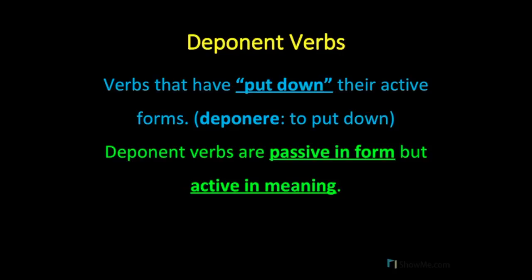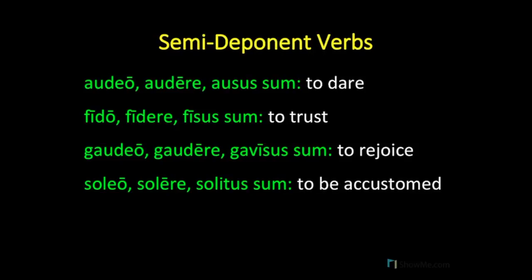Now, as you might have guessed from the name, semi-deponent verbs are verbs that are deponent, but not 100% deponent. Let's look at the four major examples of semi-deponent verbs. Audeo, audere, ausus sum, which means to dare. Fido, fidere, fisus sum, which means to trust. Gaudeo, gaudere, gavisus sum, which means to rejoice. And soleo, solere, solitus sum, which means to be accustomed.